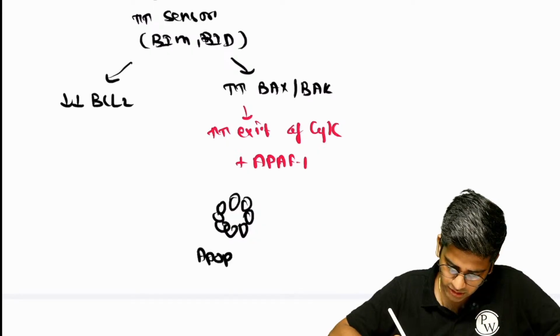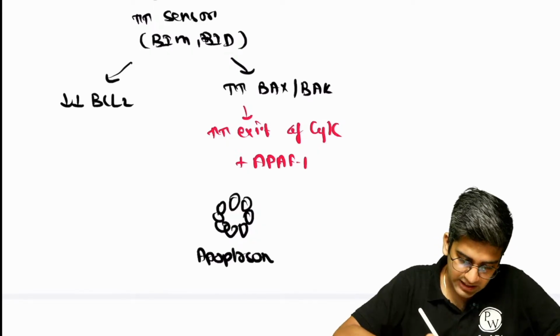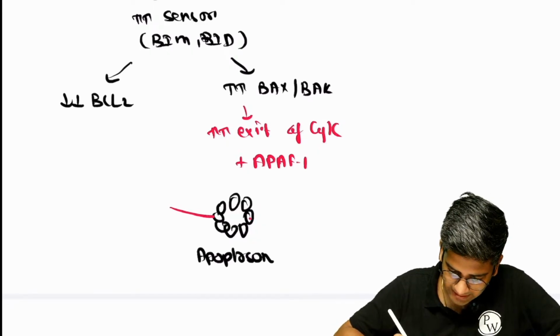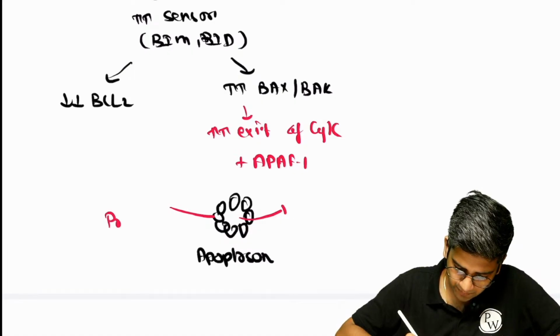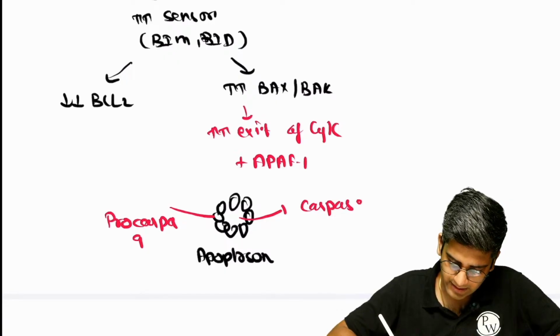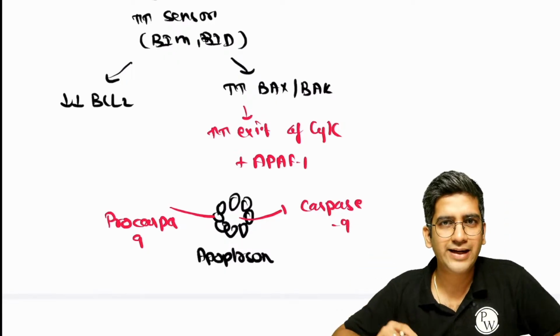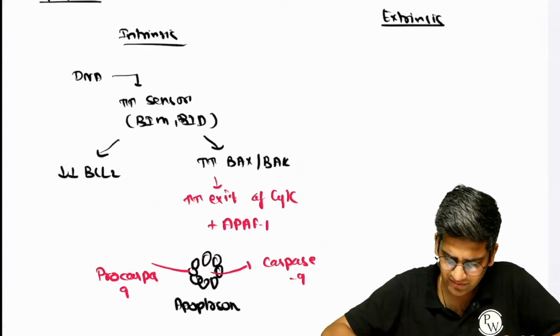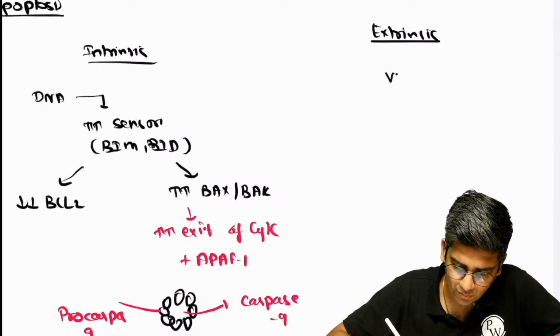So it produces the apoptosome. Via the apoptosome, procaspase 9 becomes an active caspase 9. 9 is the number for the intrinsic phase of apoptosis, right? Extrinsic phase, same way. We had virus.